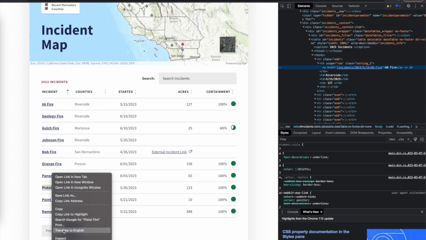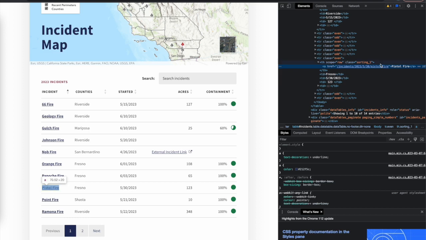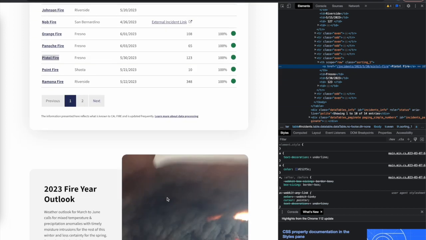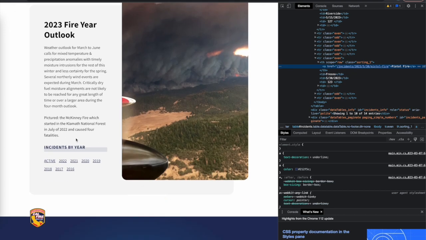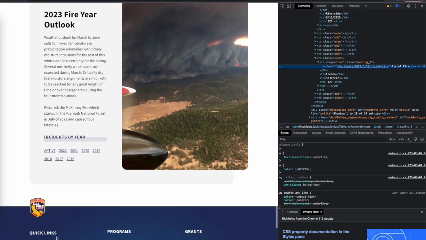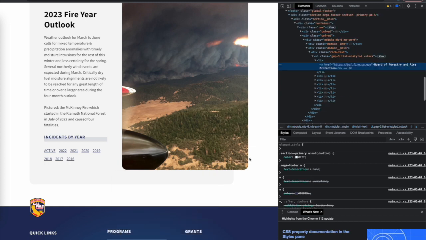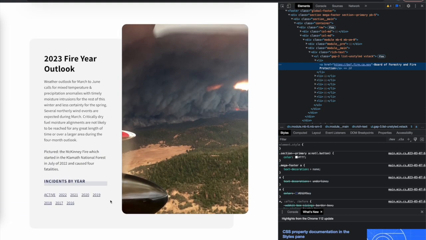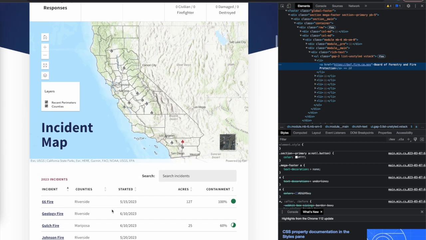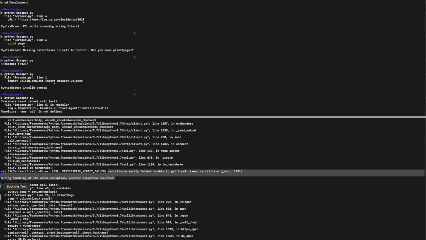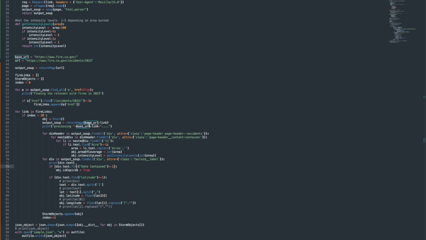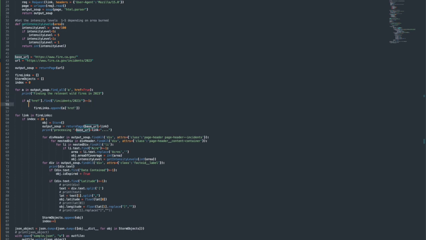You can see that incident 2023 is common amongst these fires data. And then we are going to explore some other a href, for example, this Board of Forestry and Fire Protection. And as you can see, it does not contain incidents 2023. So that will be a differentiator that is going to get us all the clickable links which will fetch the further data of the fires, and we are going to dig into that data. So here I'm writing the print statement for a href.